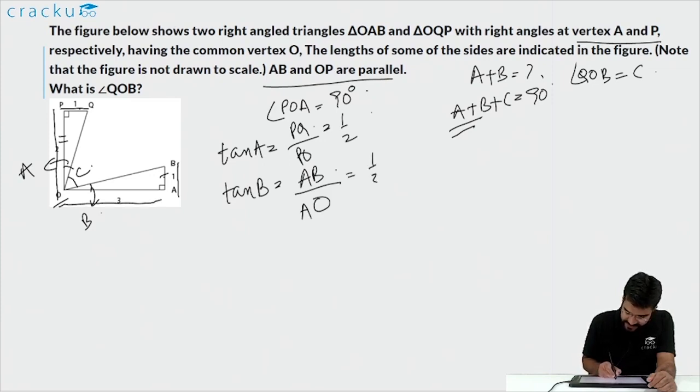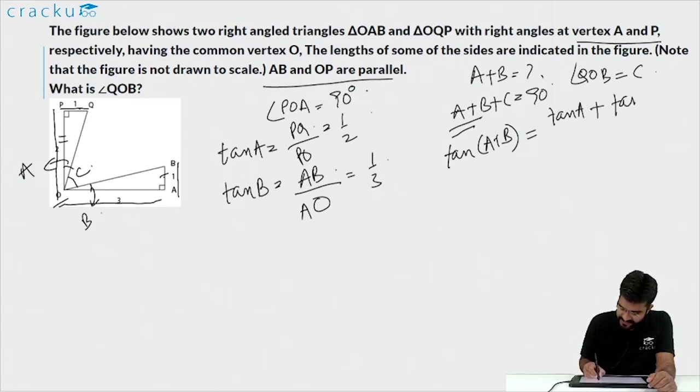This is equal to 1 by 3. Once we know tan A and tan B, we will find out tan of A plus B, and from that find out A plus B and subtract from 90. So tan of A plus B, this is an important formula which you can remember. Tan of A plus B is equal to tan of A plus tan of B by 1 minus tan A into tan B.